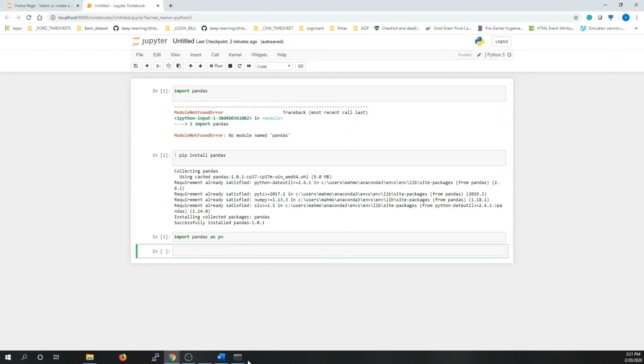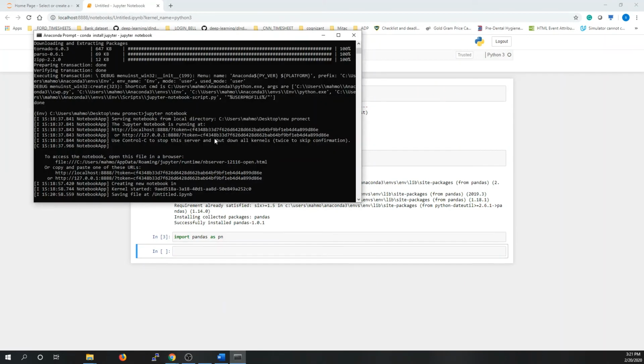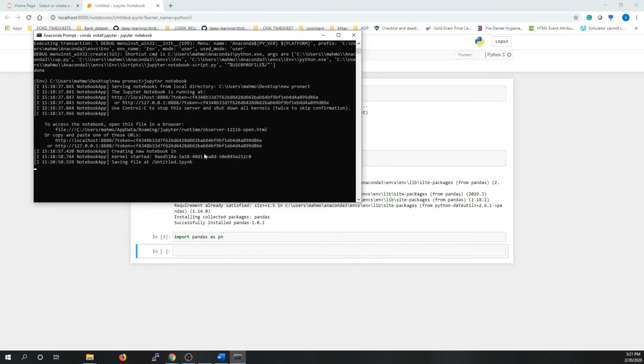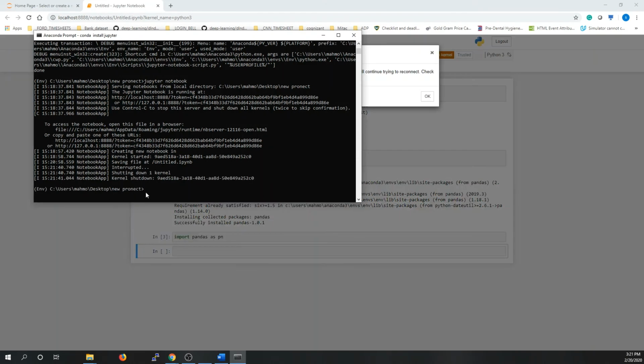Another way, we can install the package from here. So here Jupyter is running. We can stop Jupyter by pressing Control C. So it will get out of Jupyter, but we stay in the environment. Here we can say, for example, we want to install scikit-learn.